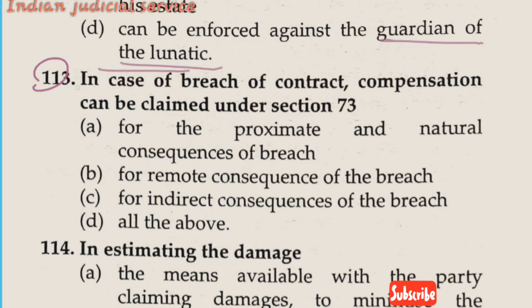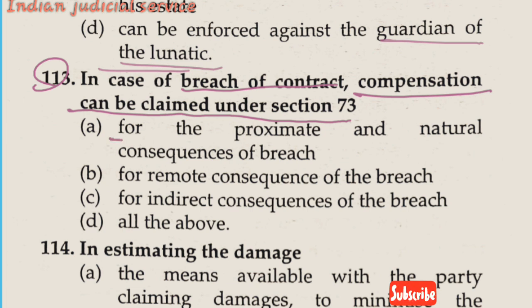Now question number 113. In case of breach of contract, the compensation to be claimed under section 73. Section 73 deals with the compensation for loss or damage caused by the breach of contract. This is very important: such compensation is not given for any remote or indirect loss or damage sustained by reason of the breach of contract. In these conditions such compensation is not provided.